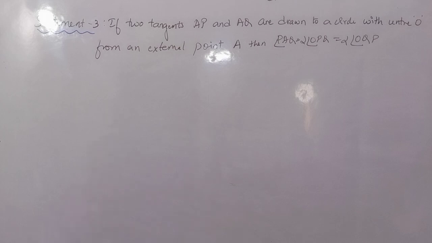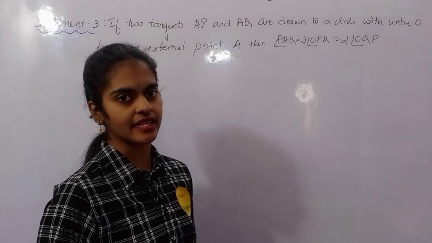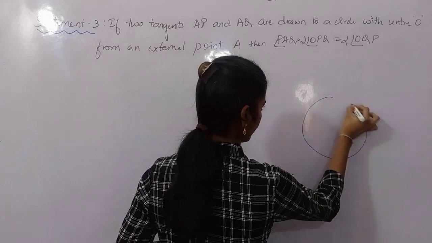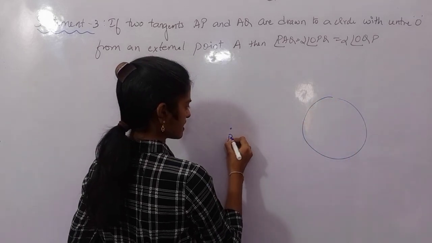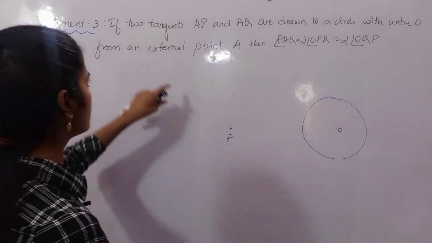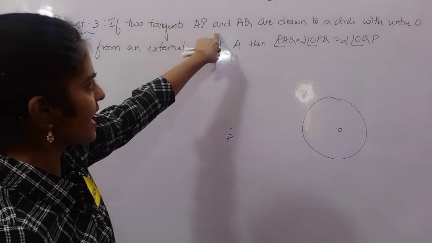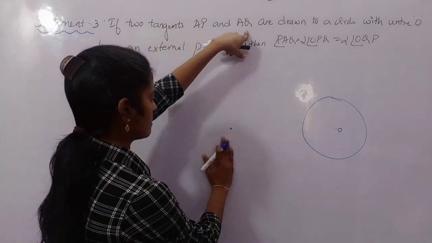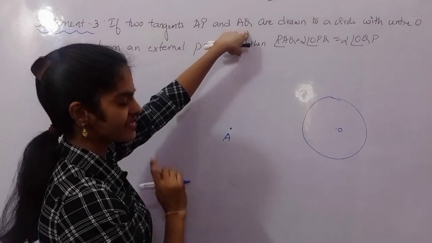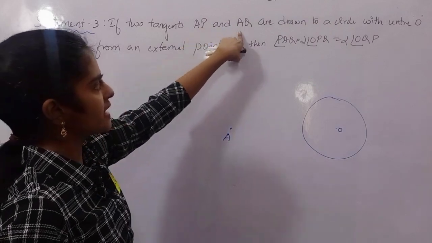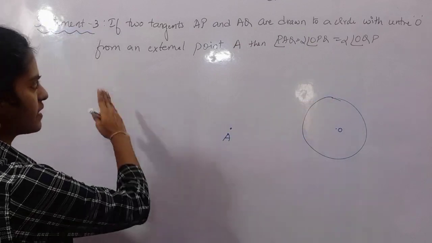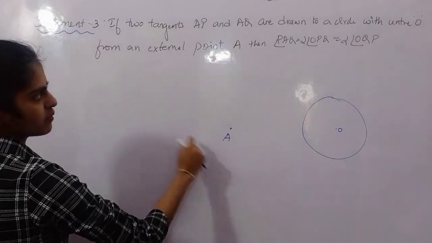If two tangents AP and AQ are drawn to a circle with center O. Okay, so I have two tangents. I have a circle again. So I'll have two tangents from an external point. The center of the circle is O. So the external point should be A, to P, A to Q. So A is the external point. So AP and AQ are drawn to a circle with center O, from an external point A.